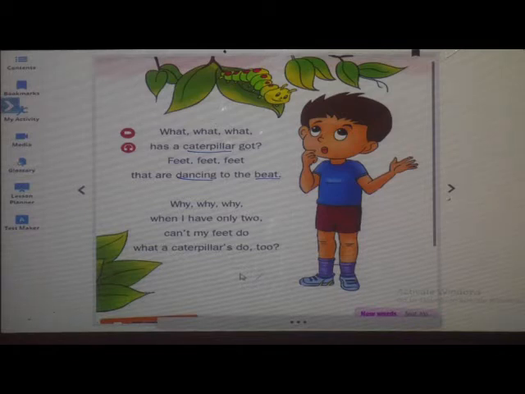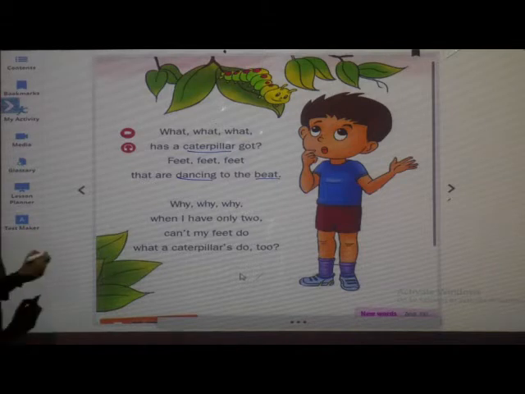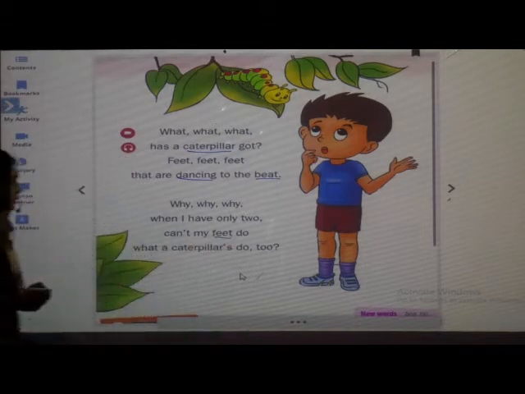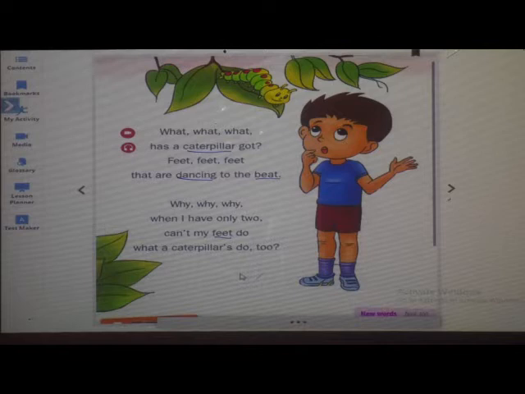Beat. Beat. Next, what? Okay, we will take this word, feet. Feet. Okay. So once we will read this poem and then we will go for the questions based on this poem.